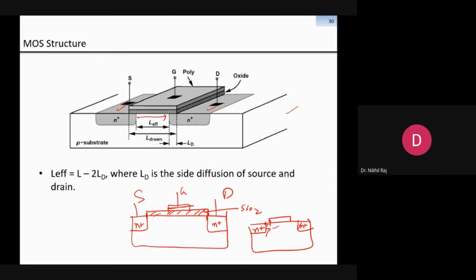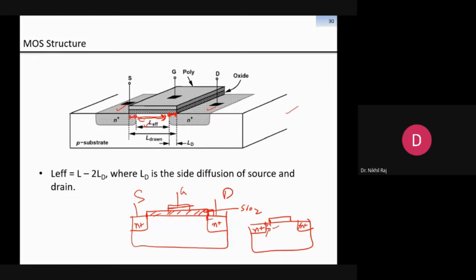So in order to protect against these defects, we do some overlapping of the gate with the drain and source. Here what you see is the overlapping area. That way we are always in the safe region. Our money should not go to waste. When we do the overlapping with the source and drain area, definitely my length is reduced. So what is my actual length of working? My actual length where the inversion will take place is this region, and this is called L effective. EFF means effective channel length.